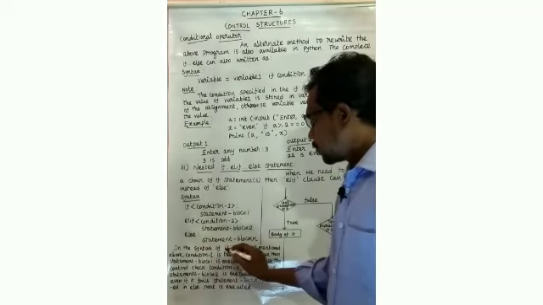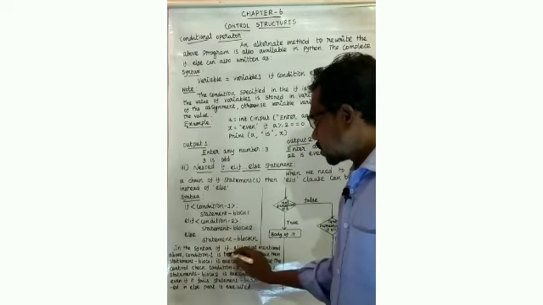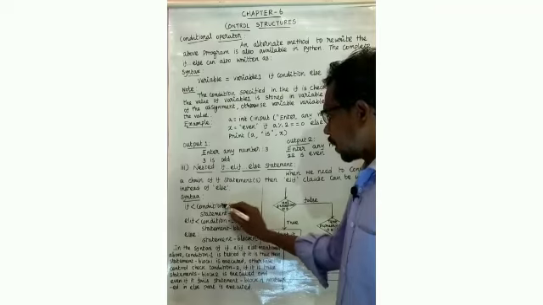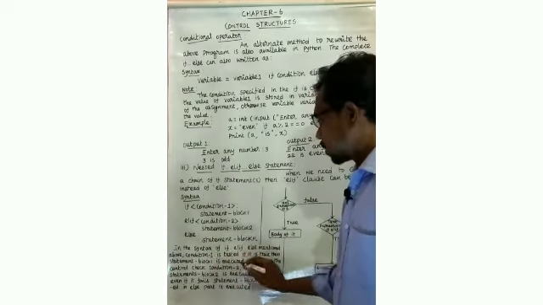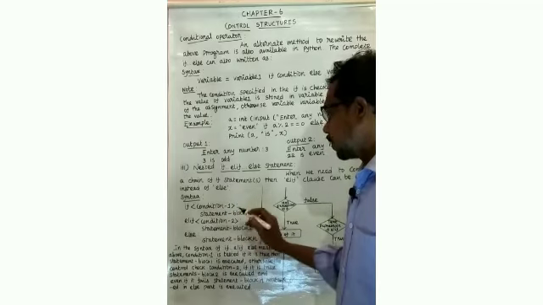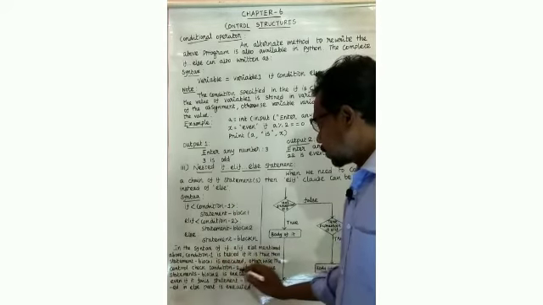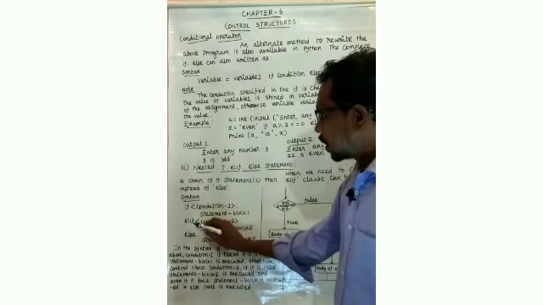In the syntax of if, elif, else mentioned above, condition 1 is tested. If it is true, then statement block 1 will be executed. Otherwise, the control checks condition 2. In case the condition is false, it will check the next one.